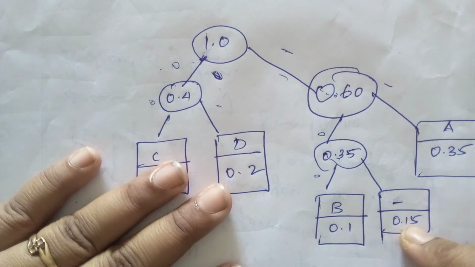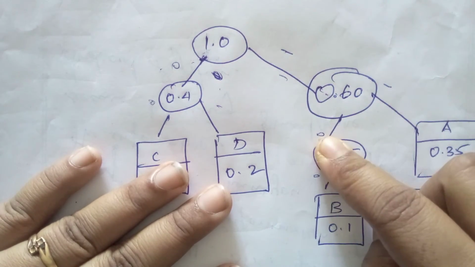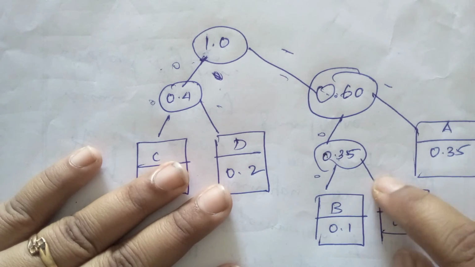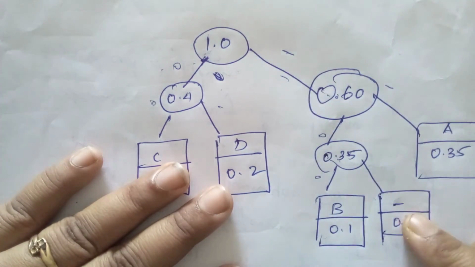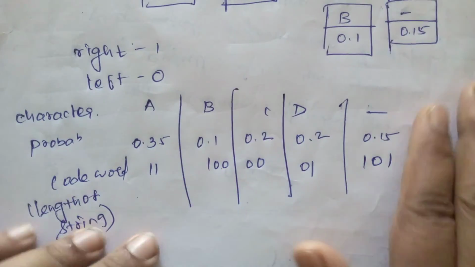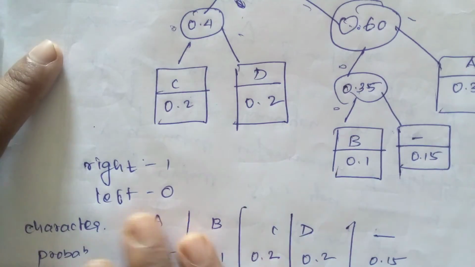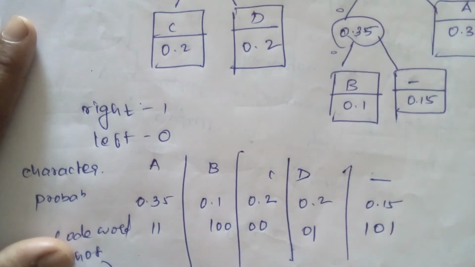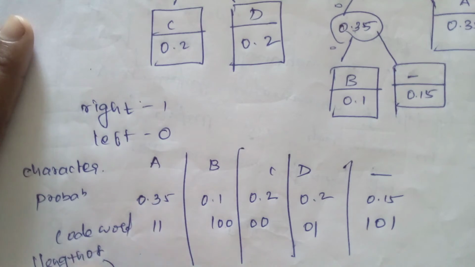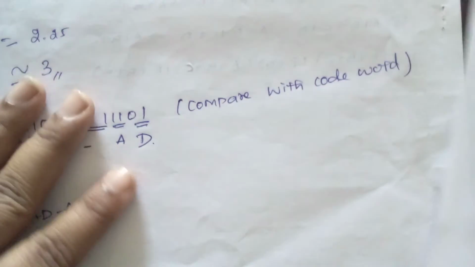See here, the dash value. How does the dash value come here? Root node 1, and then 0, and then this is a right node, that is 1 1 0 1. So the answer for C is 1 0 1. This is what the code words are. Based on the Huffman tree, we are obtaining the code values for each character. From the code values we are going to encode and decode the characters.